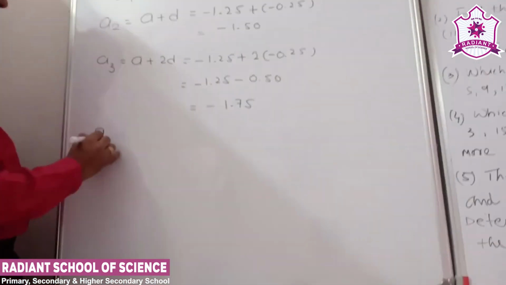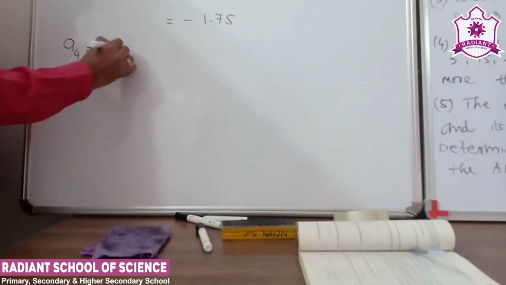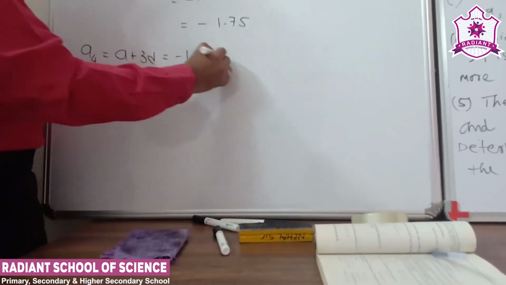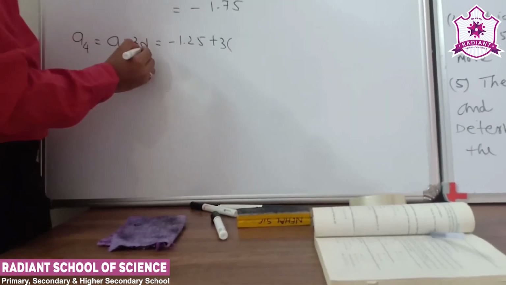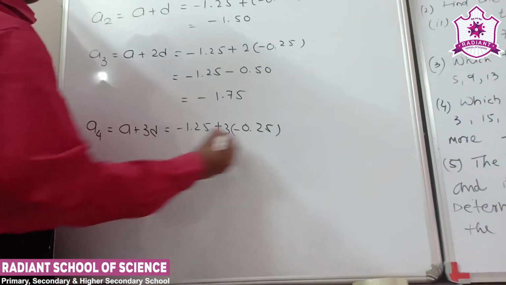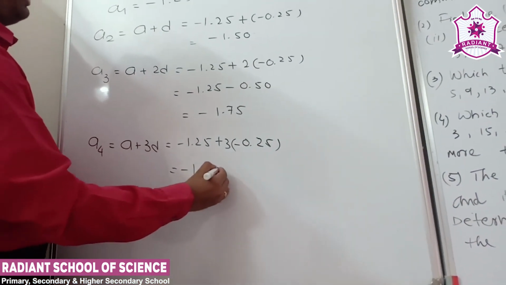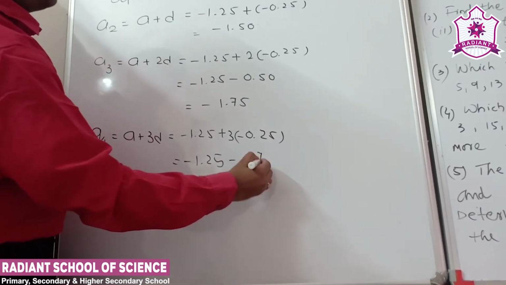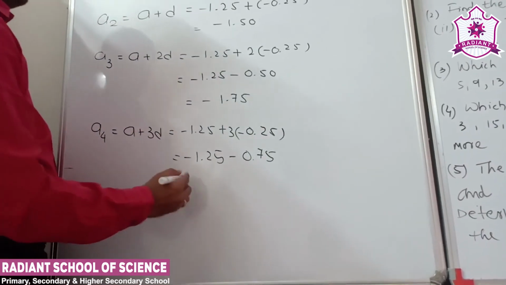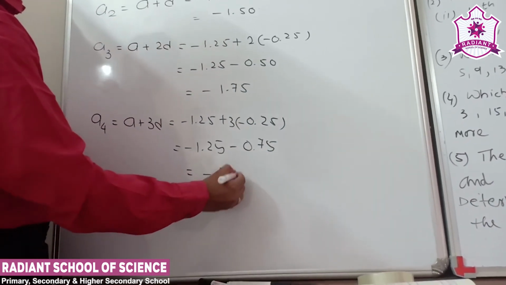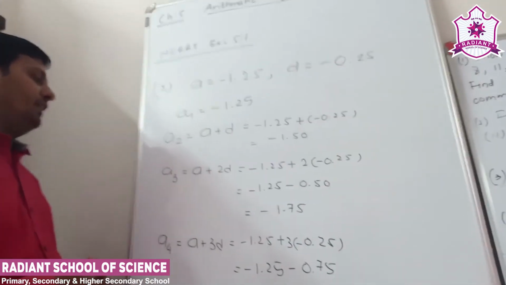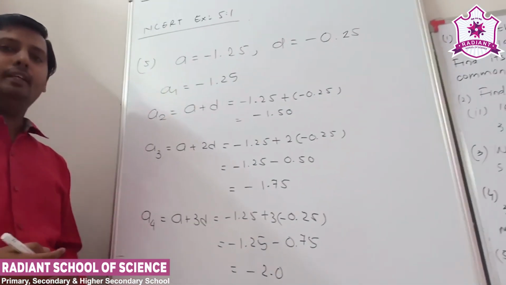Now the fourth term is equal to the formula a plus 3d. Minus 1.25 is the first term plus 3 times the difference, minus 0.25. So minus 1.25 and minus 0.75. 1.25 and 0.75 together make 2, so minus 2.0. Clear? So we got all 4 terms, a1, a2, a3 and a4. Understand? Clear?